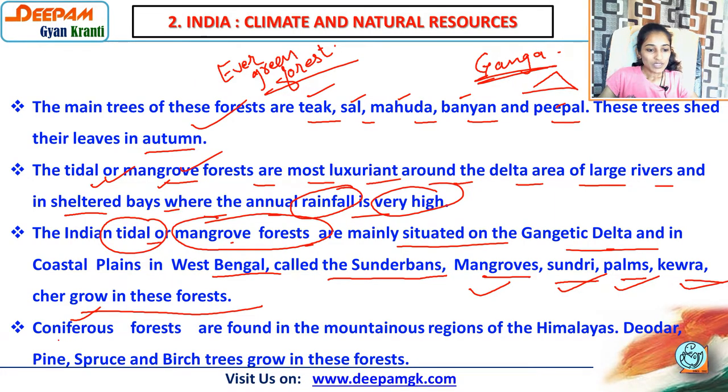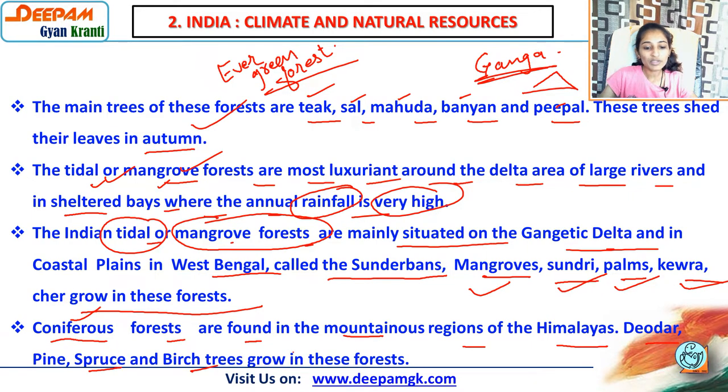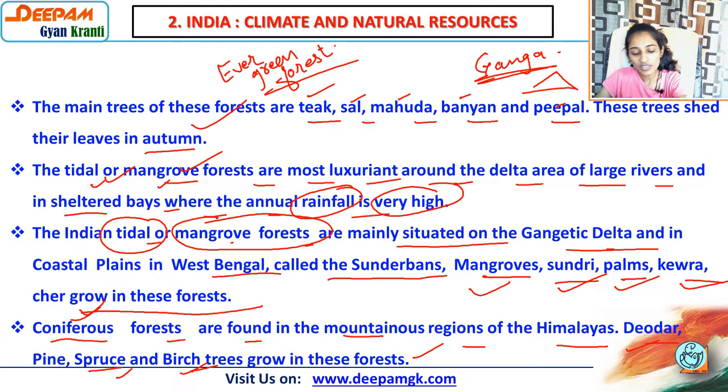Nilgiri also sometimes. Then coniferous forests are found in the mountainous region of the Himalayas. Deodar, pine, spruce and birch trees grow in this forest. So you have to remember this also, that in coniferous forest, there are deodar, pine, spruce and birch trees.